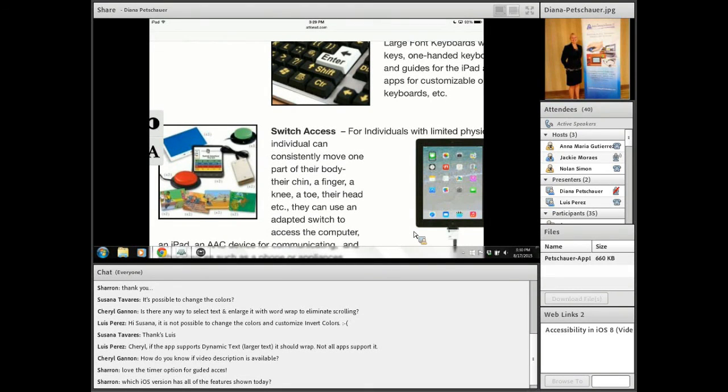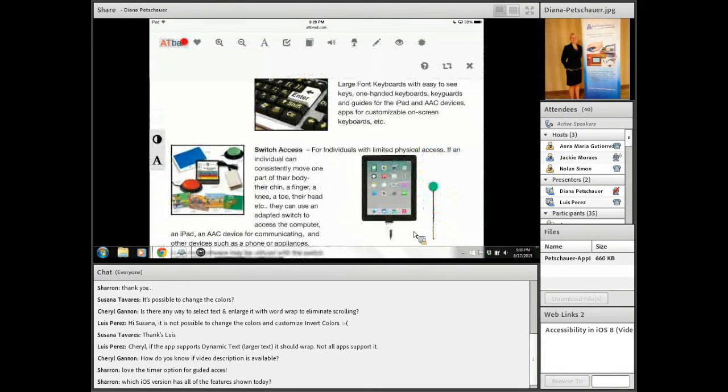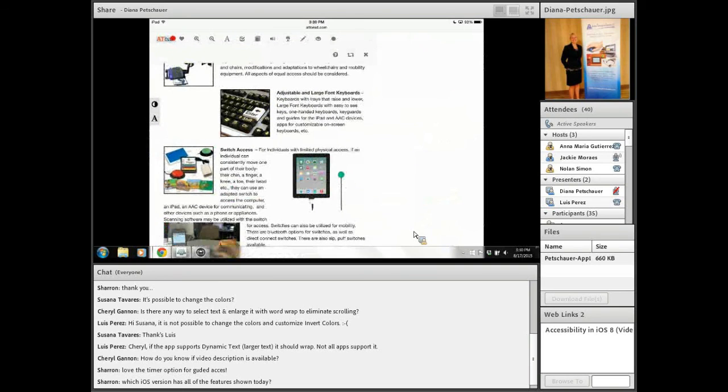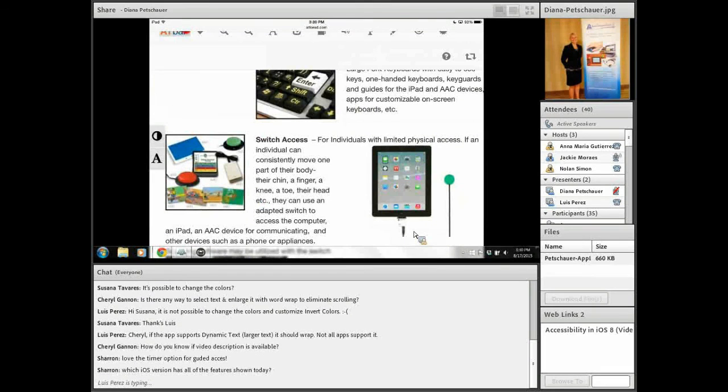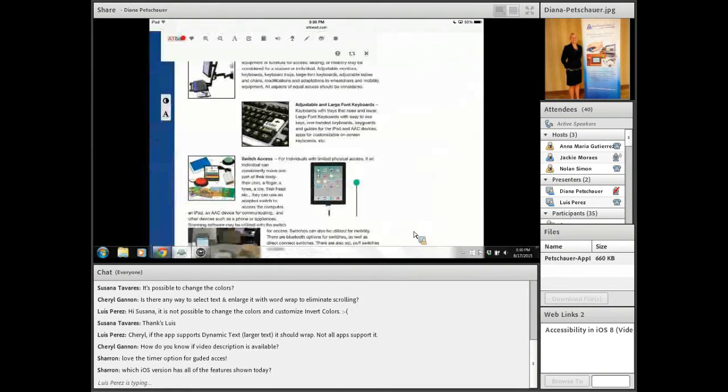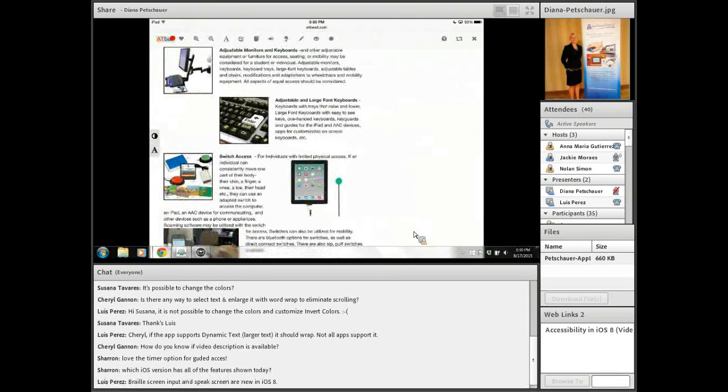There's hundreds, probably thousands of switches on the market now to choose from, and there are switches for every part of the body. So if an individual with a physical disability is able to use their foot and not their hand, they could use a foot switch or an elbow or their head. Really, really so many ways that they can use a switch to access the iPad. So know that that is certainly an option.